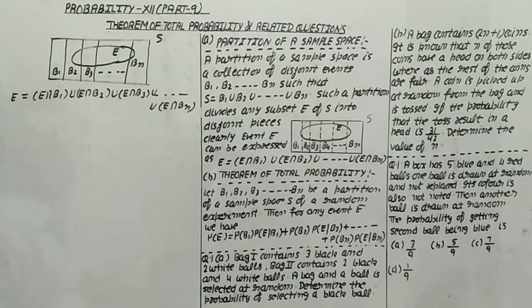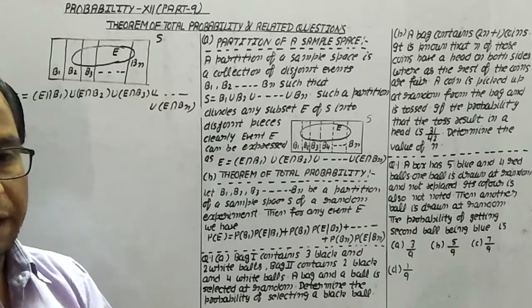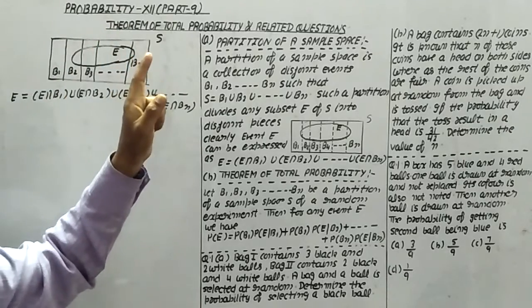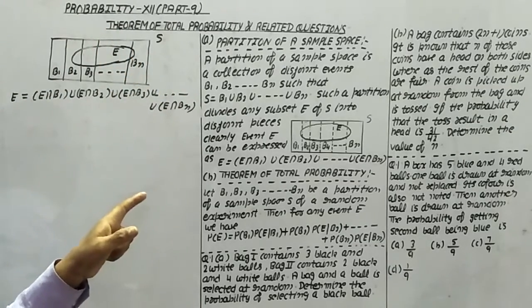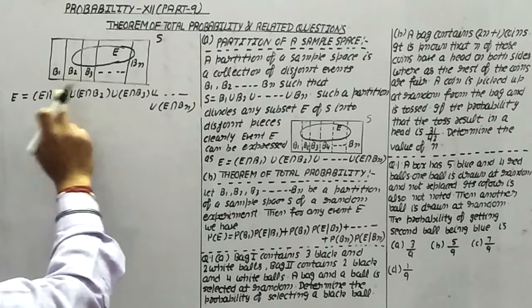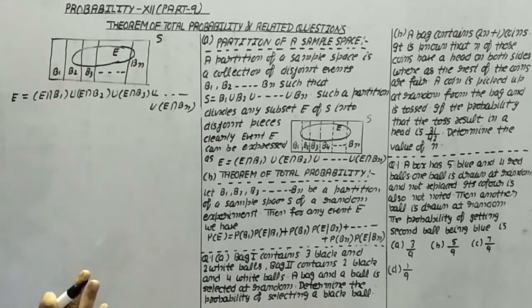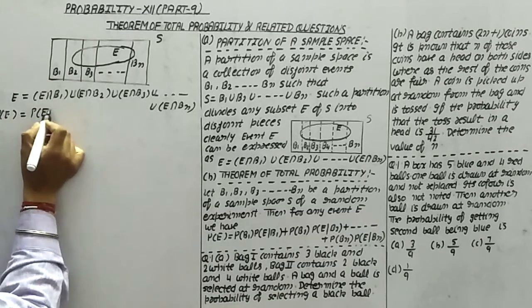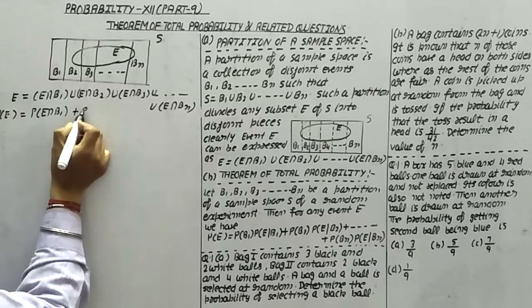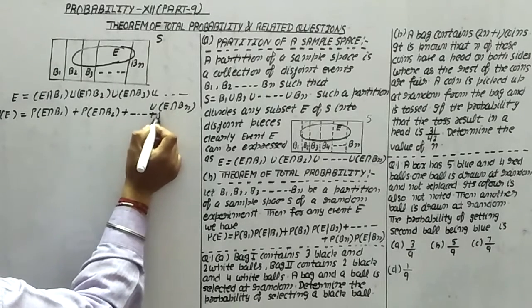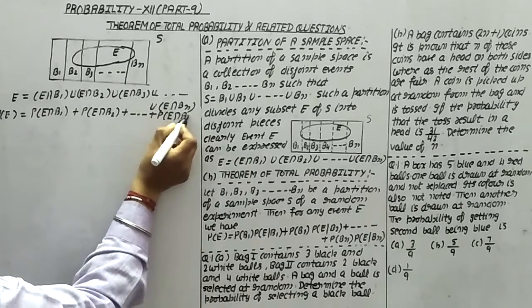Now, what idea does the theorem of total probability give? If we have to find the probability of this E using this partition, then we are going to use the theorem of total probability. Because these are disjoint pieces, the probability of E is given by probability of E intersection B1 plus probability of E intersection B2 plus and so on plus probability of E intersection Bn.